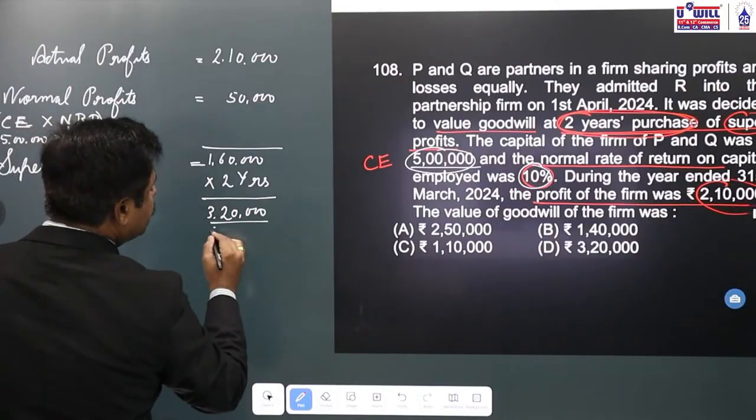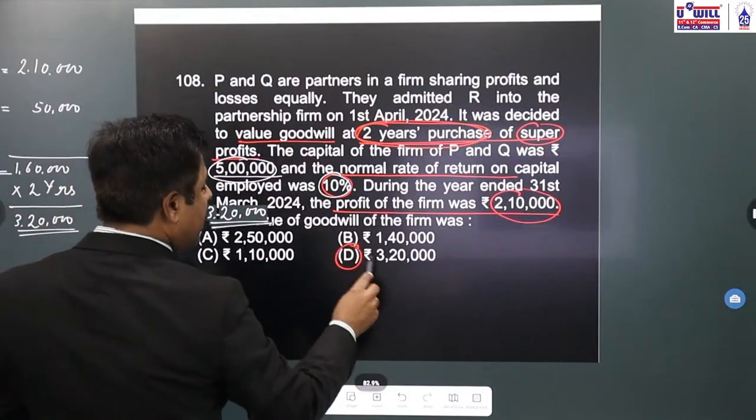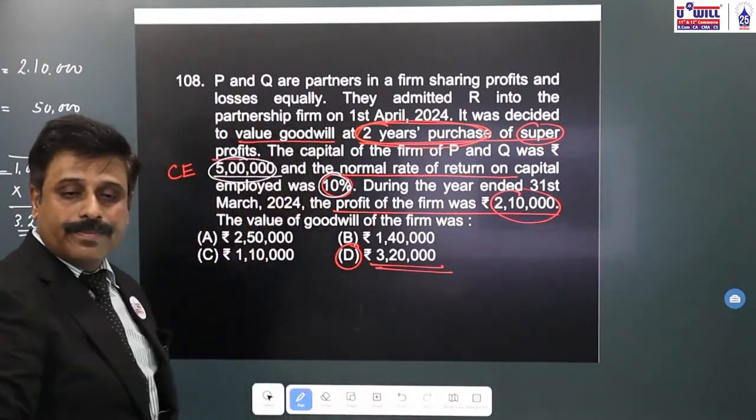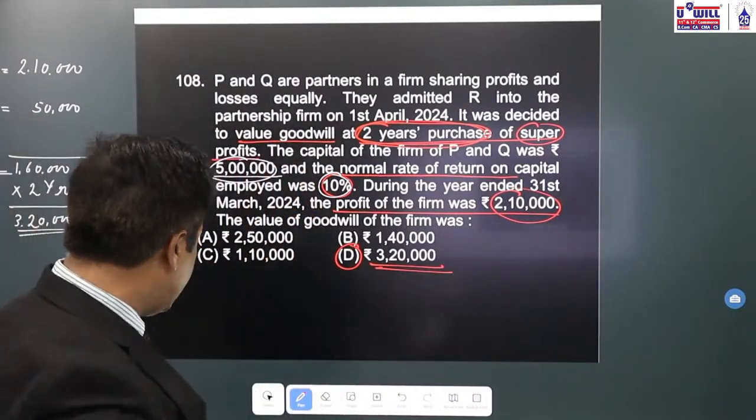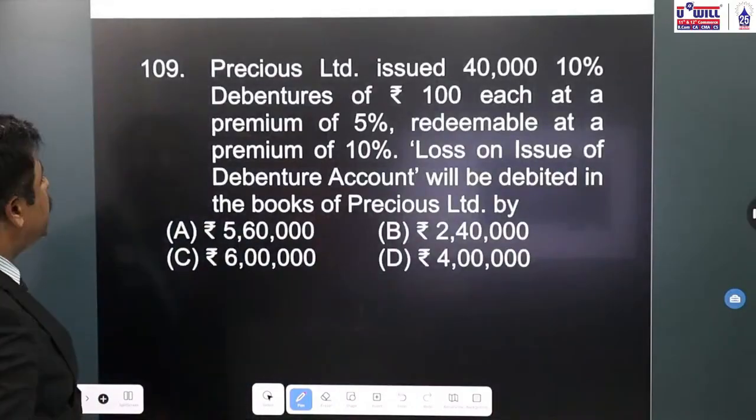3,20,000. That means option D is your correct answer, 3,20,000. I hope everyone is clear with that. Okay, so 1 mark, very scoring questions of this kind.